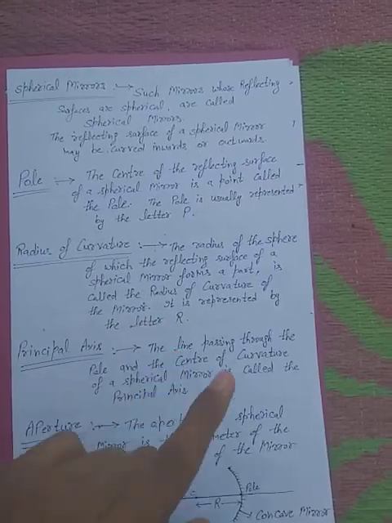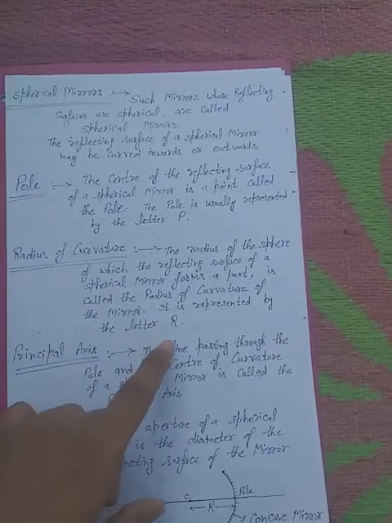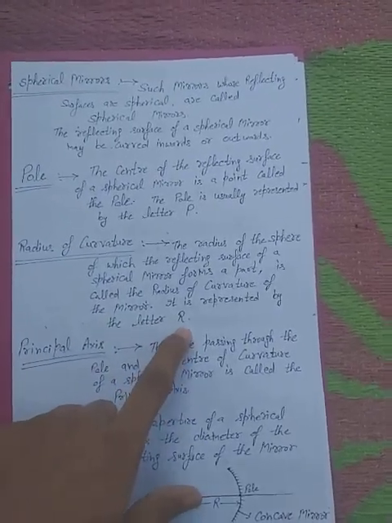The center of curvature is represented by the letter C and the radius of curvature is represented by the letter R.